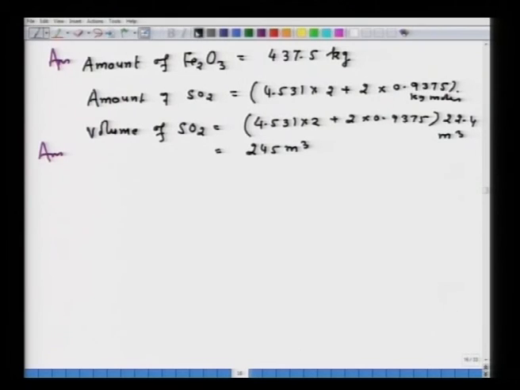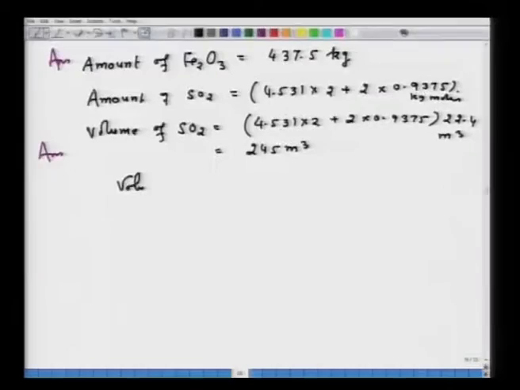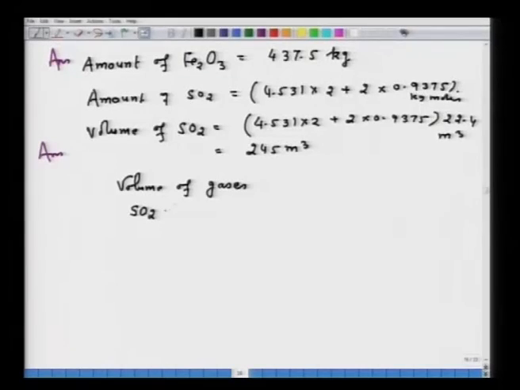Now, in addition, we can also get the information of the volume of gases and their composition. If you want to know the volume of gases, there is just an additional calculation, because the output of the roasting is the roast product plus gases. The volume of SO2 we have already determined as 245 meter cube, then nitrogen will be equal to 3920 meter cube.